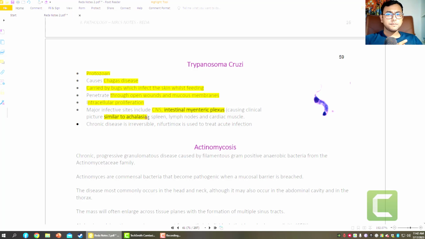In that case, it is difficult to relax the sphincter, and this is called achalasia. Spleen, lymph nodes, and cardiac muscles are involved. Chronic disease is irreversible, and nifurtimox is used for treatment. You must know that Trypanosoma cruzi causes Chagas disease, is also a protozoa, and mainly affects the CNS and intestinal mesenteric plexus.